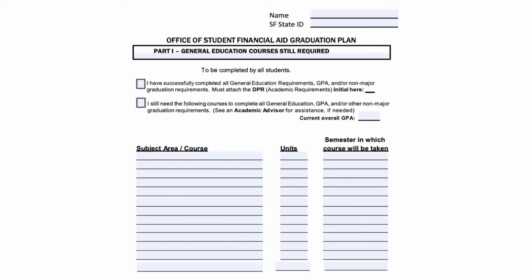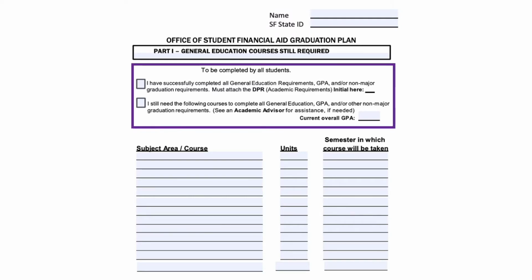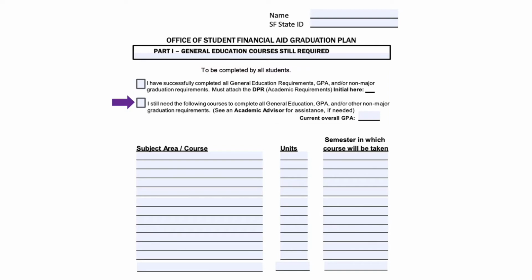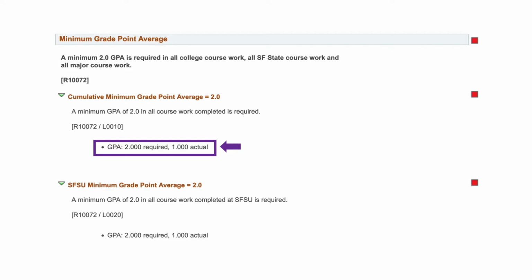On page 2 of your SAP appeal, be sure to fill in your name and SF State ID number in the top right-hand corner. Check the box that applies to you. Most likely, you'll be checking off the second box, indicating that you still have non-major requirements to complete. And fill in your GPA, which can be found under the GPA section of your DPR.